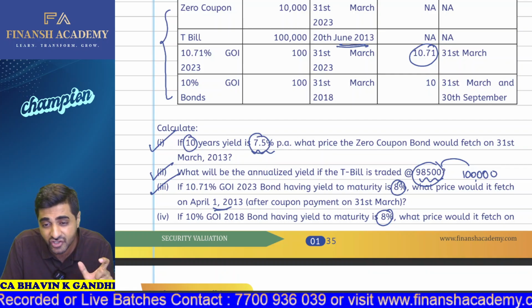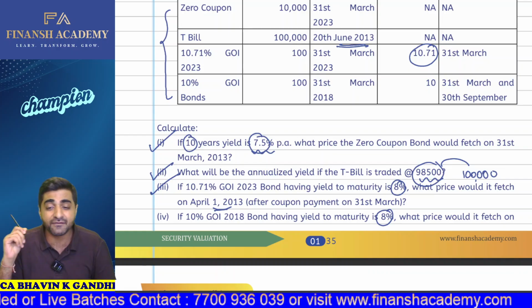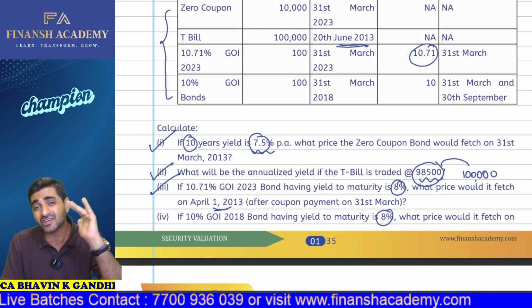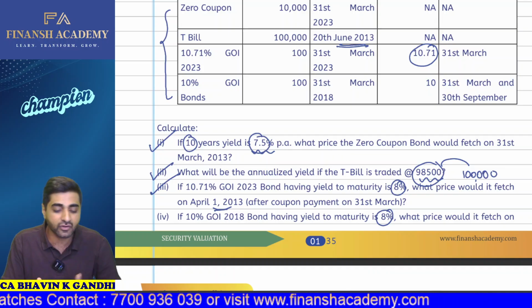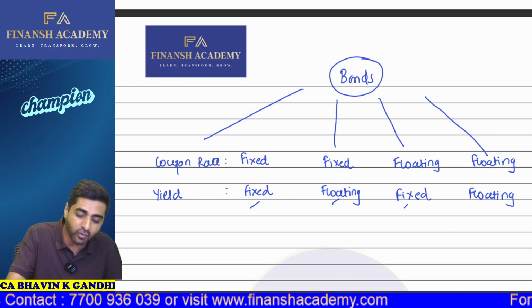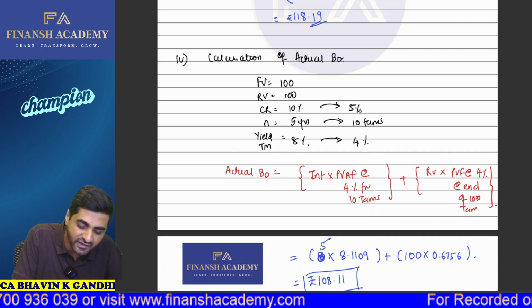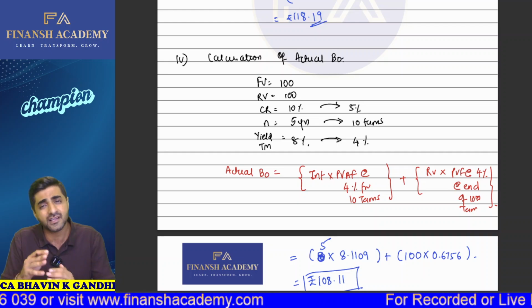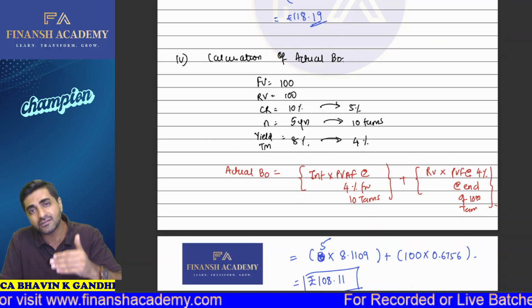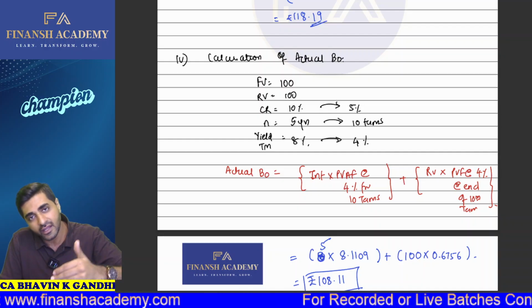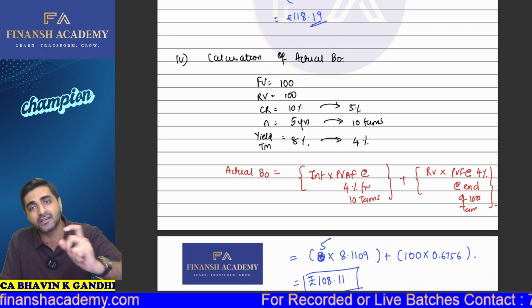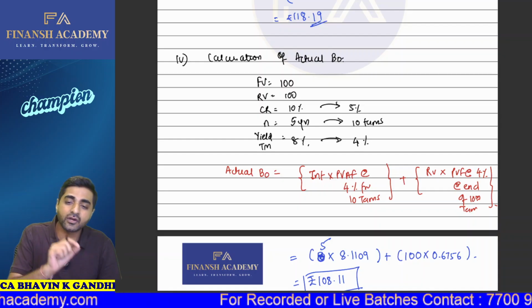So now your tenure will change. And here they have specifically mentioned that there is 31st March and September. So it's a semi-annual coupon rate based question. What we need to do is first, we have to check that it is for the period of 5 years. So your 5 years automatically become 10 terms. How 5 years? From 1st April 2013 to when is it getting matured? In 2018. So that is why there will be 5 years tenure, which will be termed as 10%.